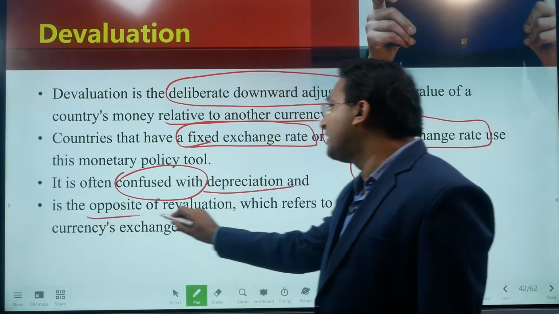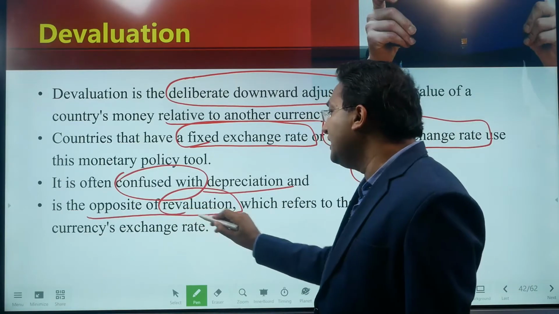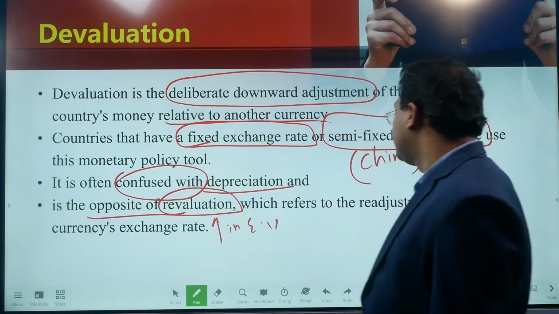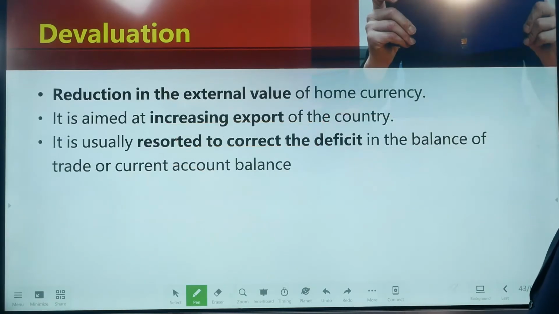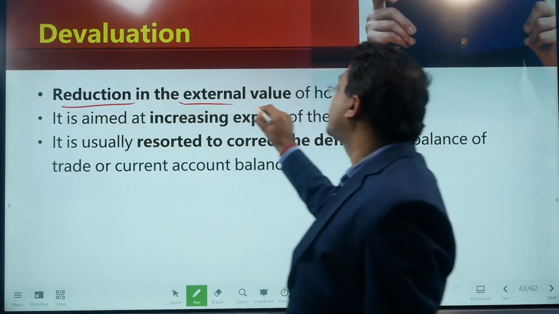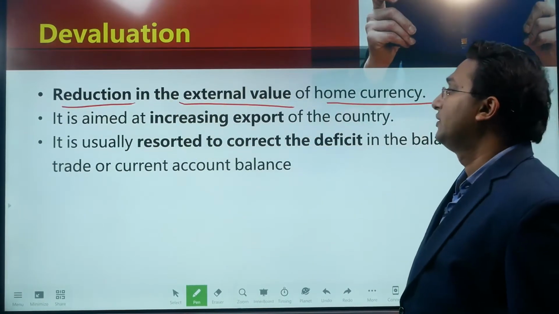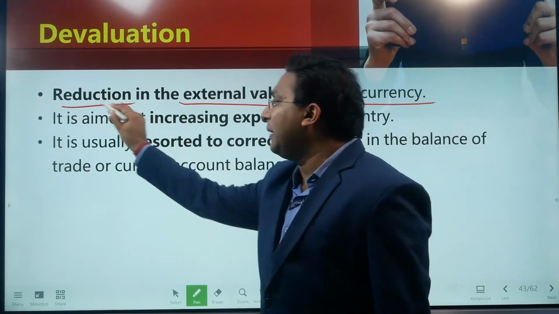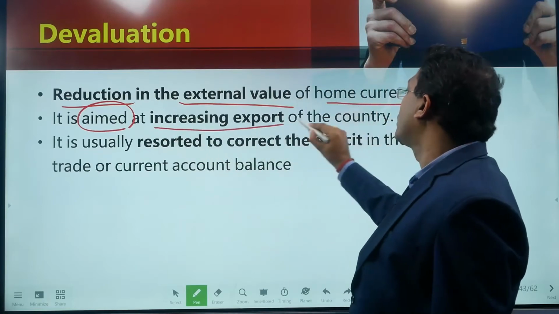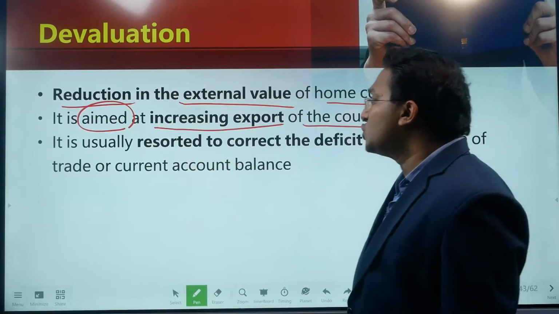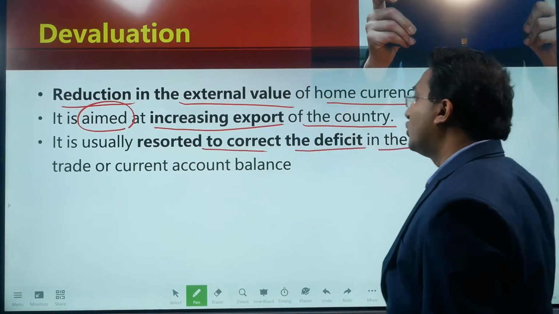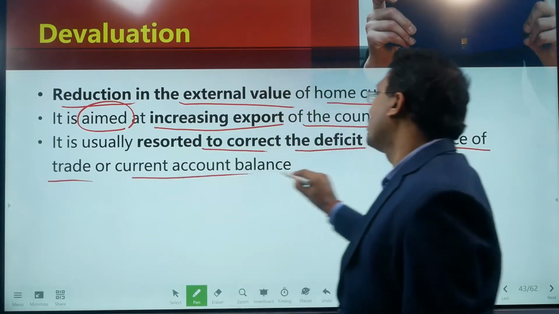This is the opposite of revaluation. So revaluation is basically an increase in the external value. Now devaluation means reduction in the external value of the home currency. It is aimed. So what is the aim? The aim of devaluation is increasing export of the country. It is usually resorted to correct the deficit in the balance of trade or current account balance, right?